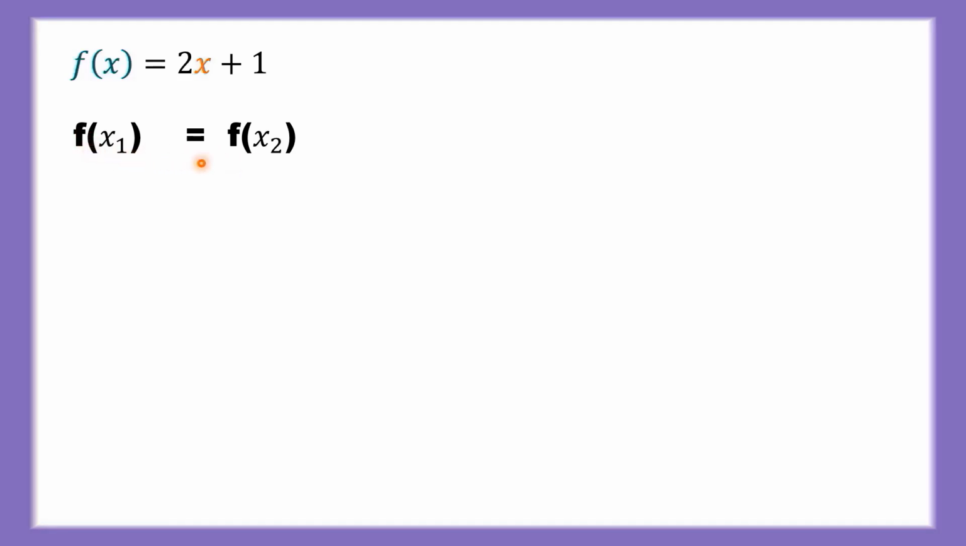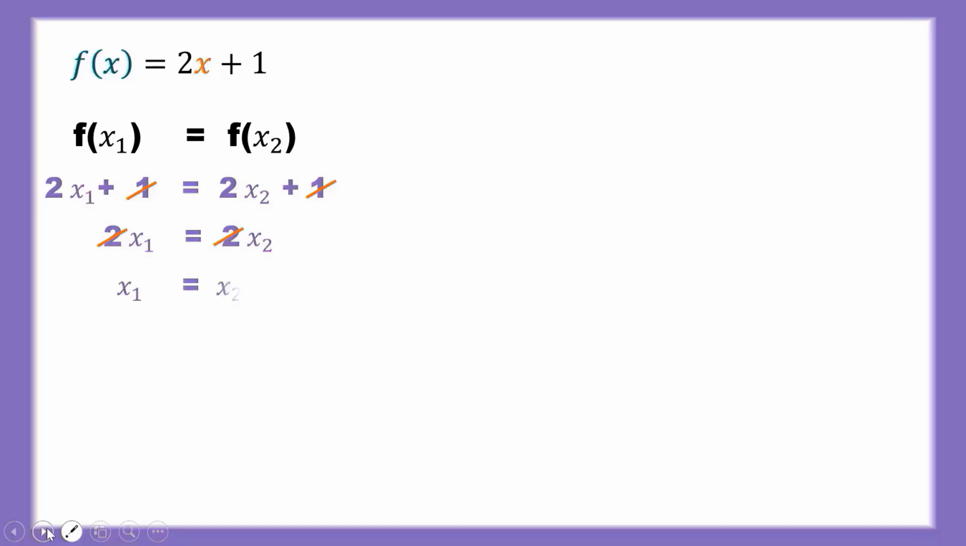So f of x1 is equal to f of x2. So the value of x1 is substituted in this function. Similarly, the value of x2 is substituted in this function, so we get this equation. So we can cancel, and the equation is reduced to 2x1 is equal to 2x2. Again 2 is common here, we can cancel it. So again the equation is reduced to x1 is equal to x2. So it is one function by the definition of one function.